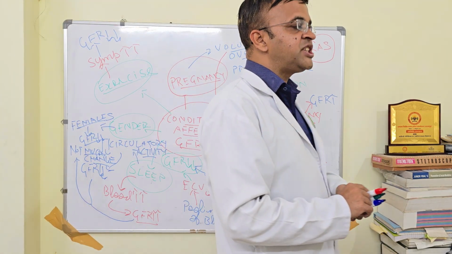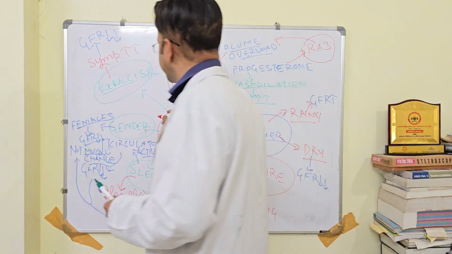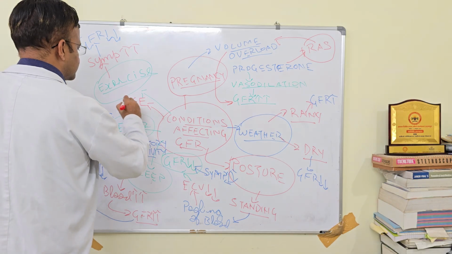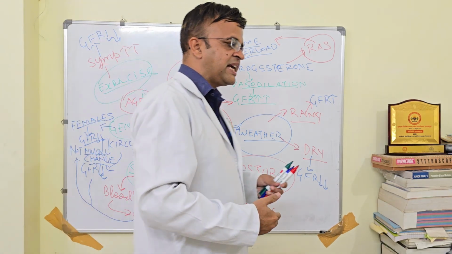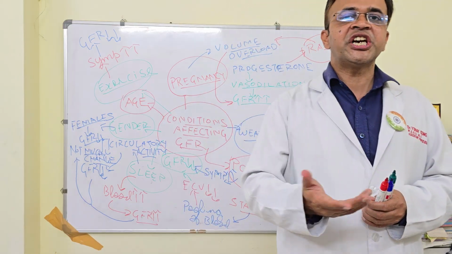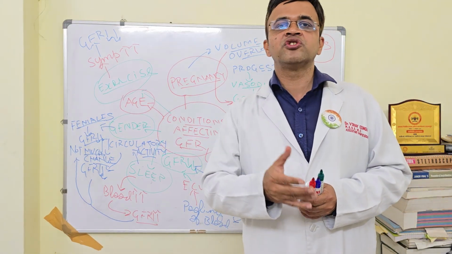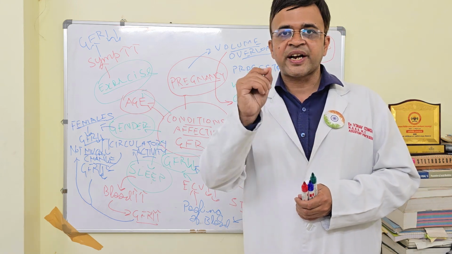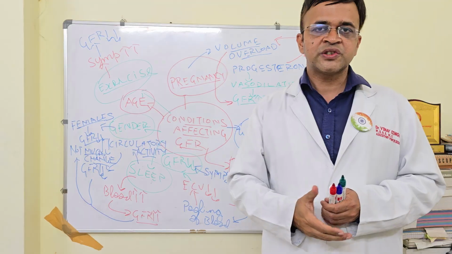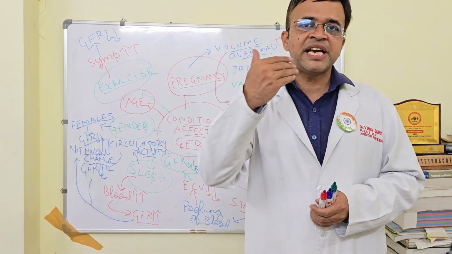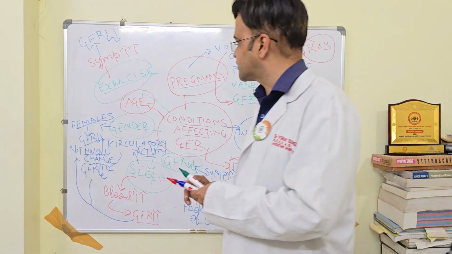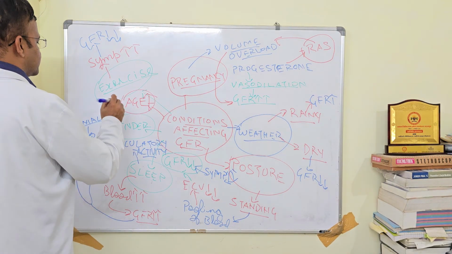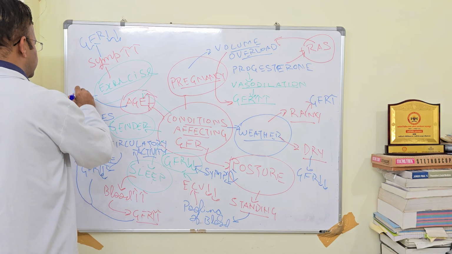Now, how exactly does age affect GFR? Let's write age over here. As we age with time, degeneration of nephrons happens, degeneration of glomeruli happens. If the glomerulus gets degenerated, the effective filtration surface area will reduce and the GFR will reduce. So along with age, the GFR reduces. The more we age, the less will be the GFR.